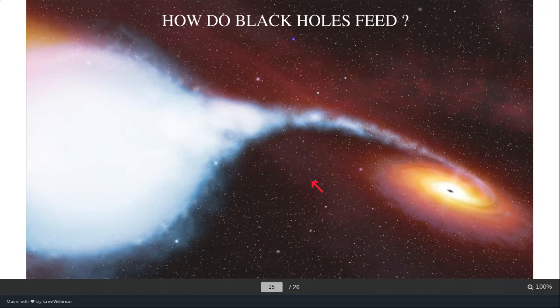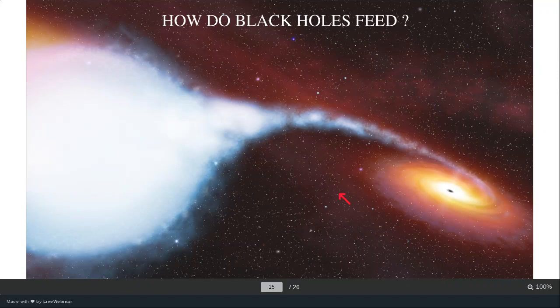The stars tend to shed a lot of their mass through two processes. One process is stellar winds: the star throws away a lot of its mass in the form of stellar winds. The other process is Roche lobe overflow. Due to the gravity of the black hole and the star orbiting it in a binary system, both are entangled together.